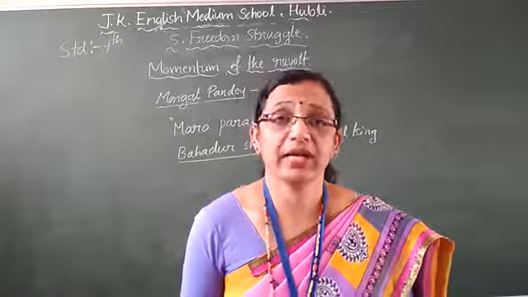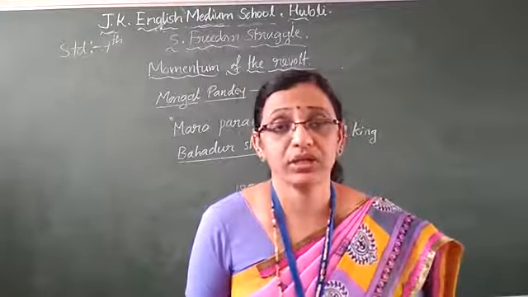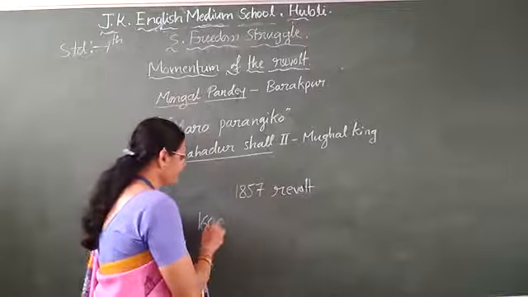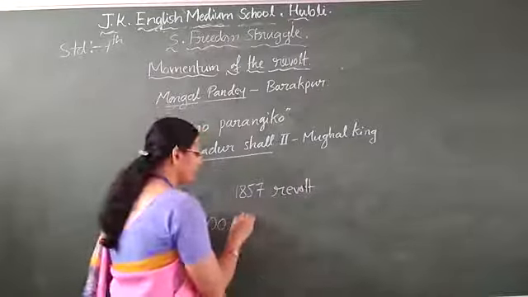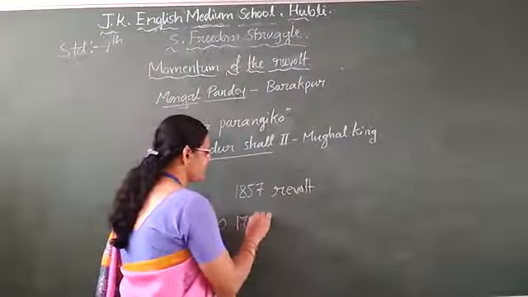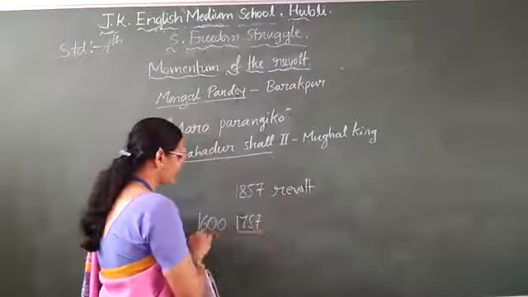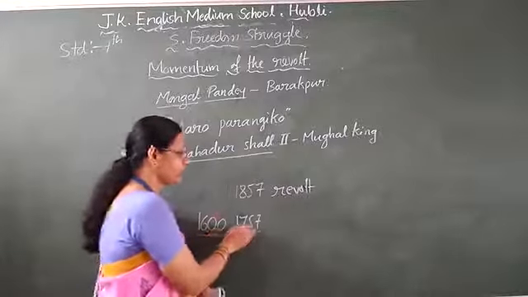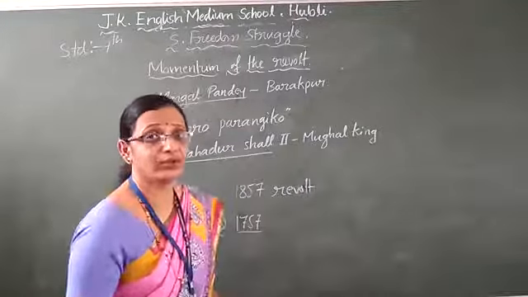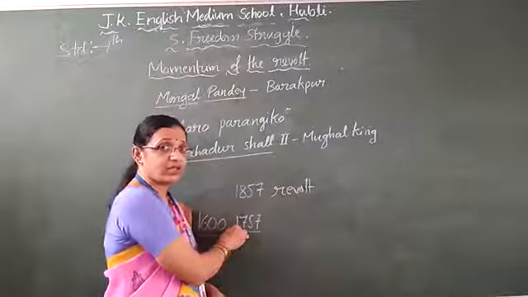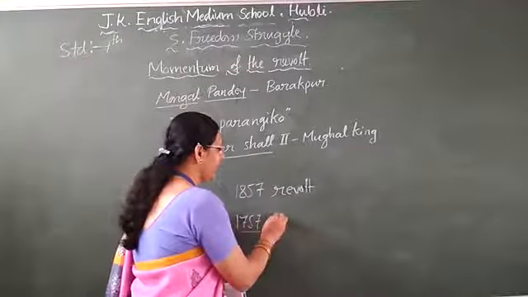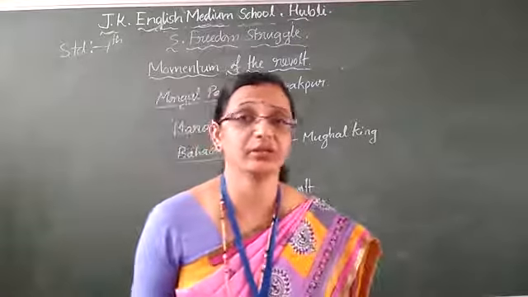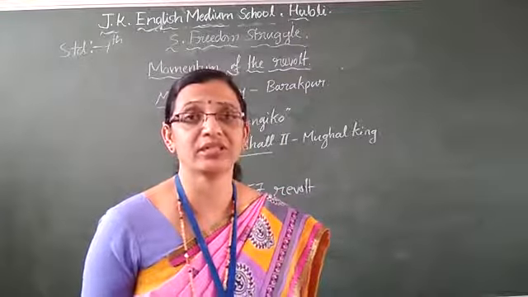East India Company rule ended. That is the most important one. The East India Company was established in the year 1600. Up to 1757, the Battle of Plassey, they were traders only. They were doing only business in India. When they won the Battle of Plassey, they took Bengal and became the administrators. From 1757 to 1857, the British East India Company was ruling, making their laws and policies.